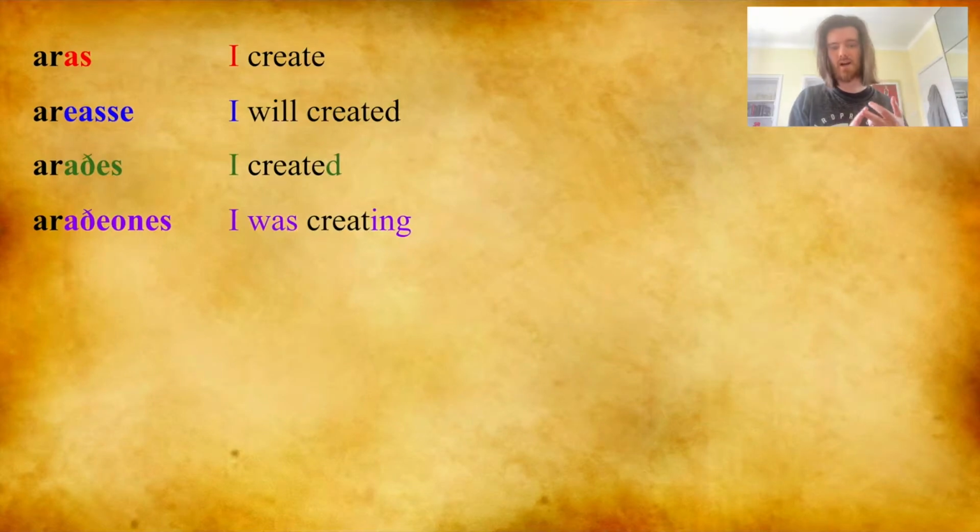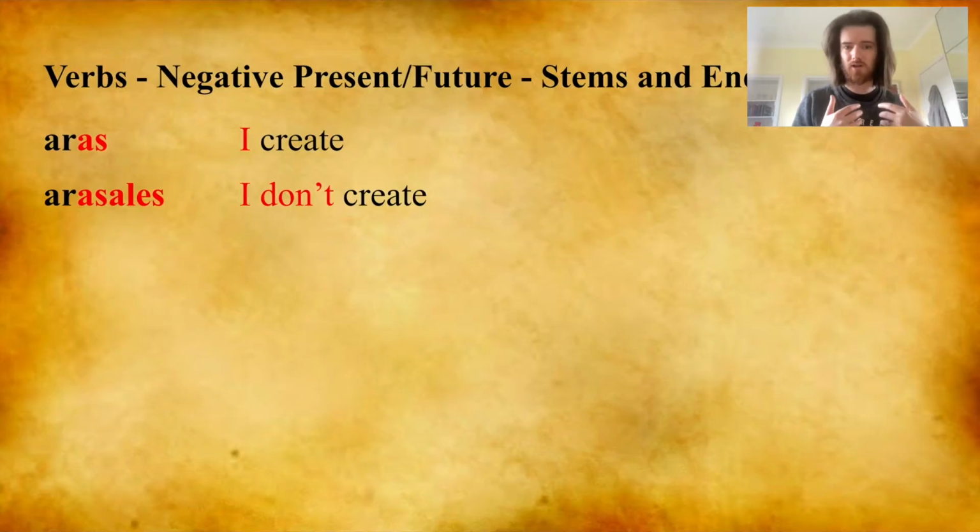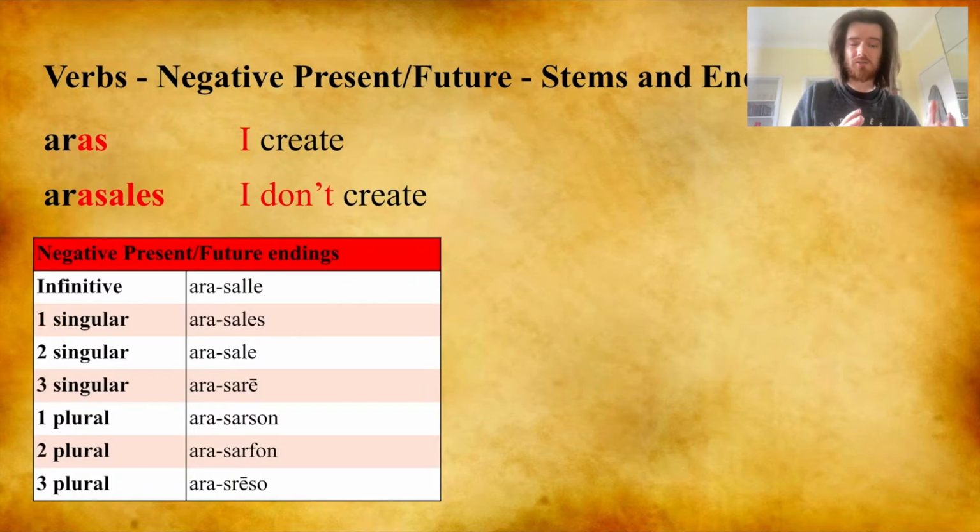Aras, areasse, arades, aradeones. At this point we're all familiar with aras, I create. In order to make this negative and say I don't create, we take the S from the ending and we add the negative ending sales. So aras, I create, becomes arasales, I don't create. The negative present of aras goes arasale, to not create.